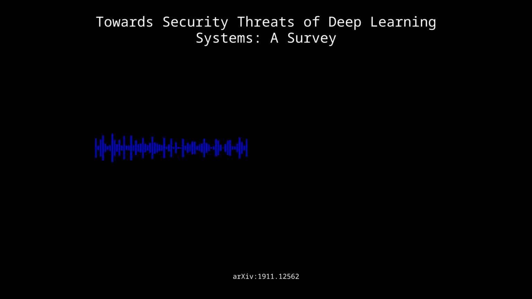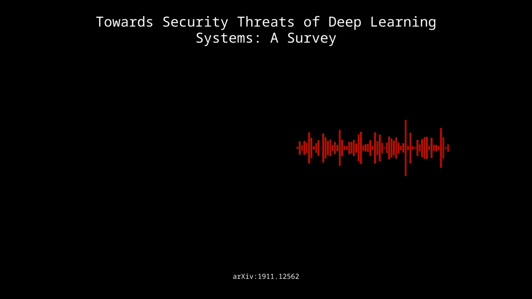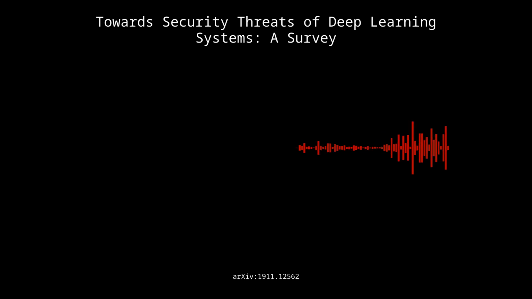Right. And what's really interesting is they don't just focus on image classification. They talk about adversarial attacks in all sorts of domains. Text processing, malware detection, speech recognition, object detection, even physical systems. It's everywhere. So clearly, we've got model extraction, we've got model inversion, poisoning attacks, adversarial attacks. Deep learning systems are vulnerable at so many points.